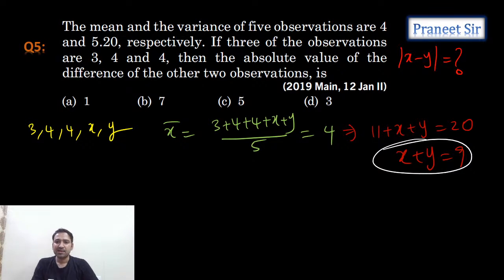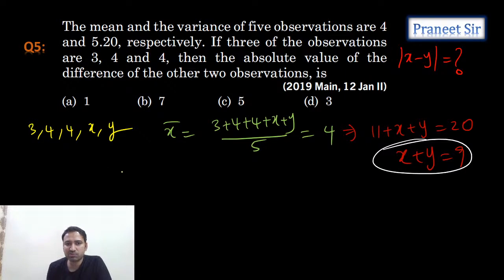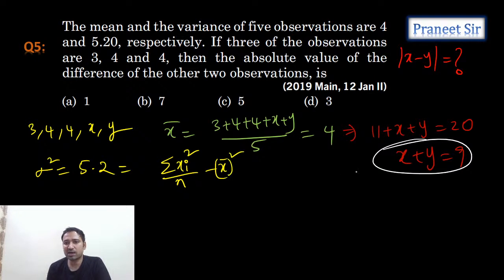Right, x plus y is equal to 9, we got it. And then variance he gave. Variance is given as 5.2. So sigma square he gave. Sigma square is equal to 5.2. But what is the formula to calculate sigma square? Sigma xi square by n minus x bar whole square. X bar we already calculated. We know x bar is 4. So let's substitute these values here.